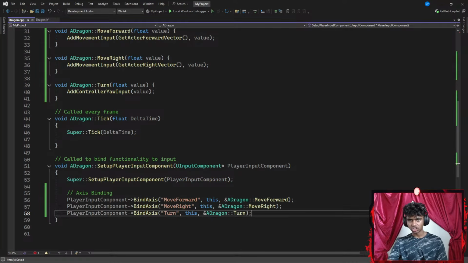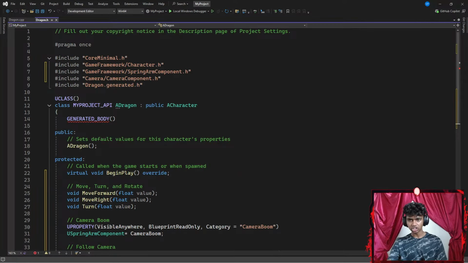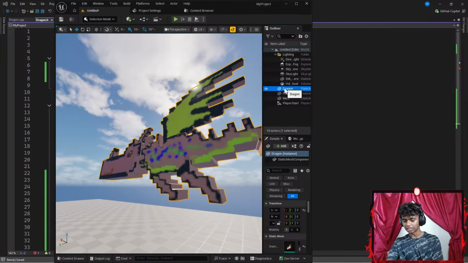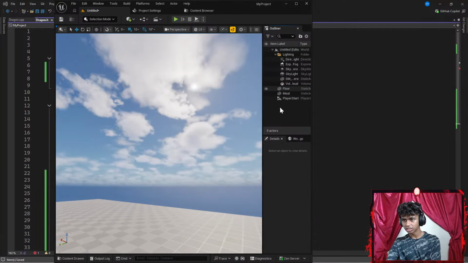Now, I'm going to hit Control S to save the code from my C++, hit Control S to save the code from my header files, open my Unreal Engine, and maybe just delete this dragon's mesh real quick. Whoops. Let's go ahead and delete it. There.